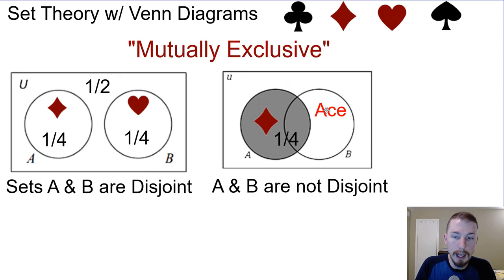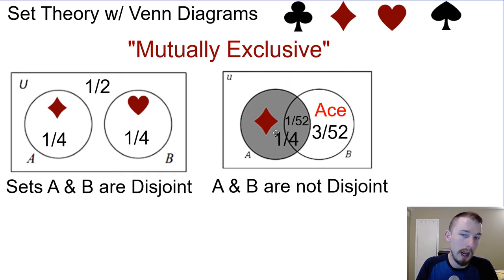So how many aces do we have? Well, I think I might have drawn that one. No, I didn't do that. All right, so how many aces do we have that are not diamonds? Well, there are 3 out of 52 of them. How many aces do we have that are diamonds? So the intersection here is going to be 1 out of 52. There's only 1 of those, right?